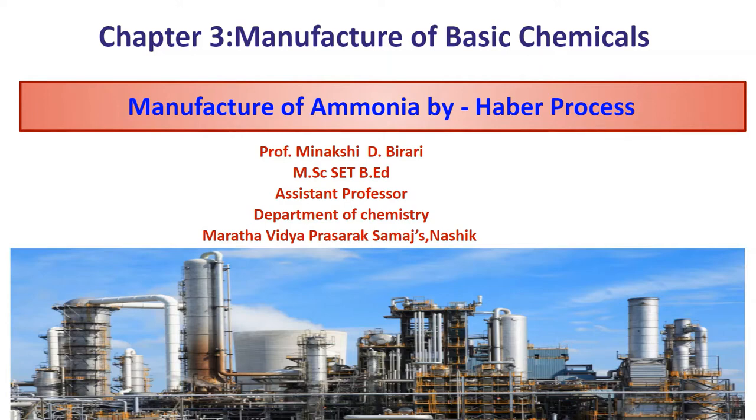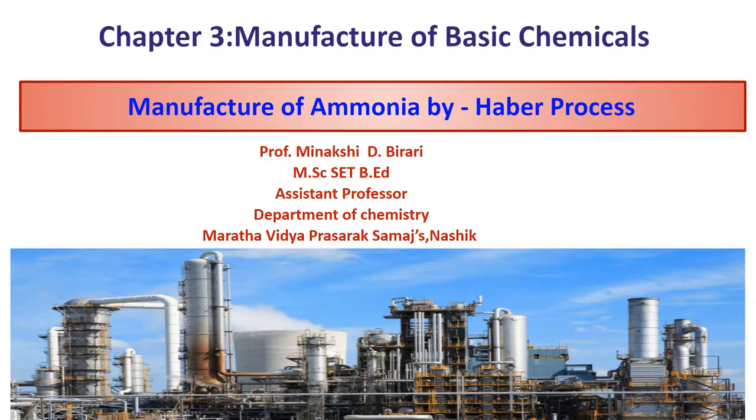For example, chemical industries supply the materials for the preparation of food materials, drugs, polymers, textiles, dyes, building materials, etc. Ammonia, sulfuric acid, and nitric acid are some of the basic chemicals produced by chemical industry and which are used directly or indirectly as fertilizers or as intermediates for the preparation of other chemicals.